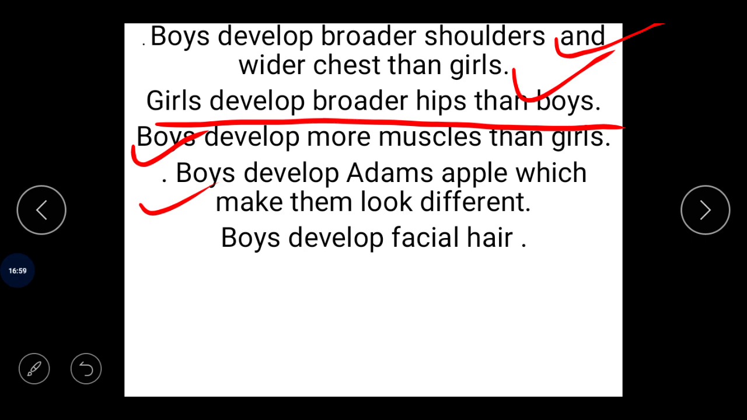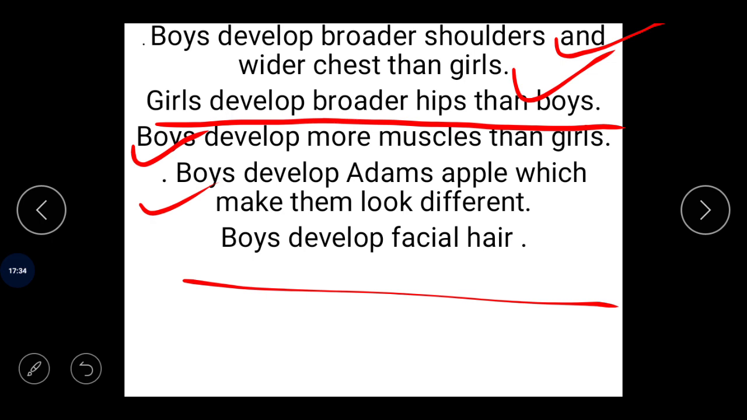Another important change that takes place, a physical change or change in appearance, is that boys develop facial hair, like the moustache. Okay, they develop the beard, but the girls do not have facial hair. So the growth of facial hair makes boys look different from the girls.